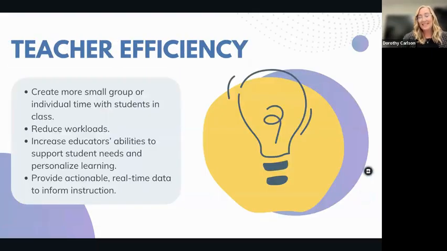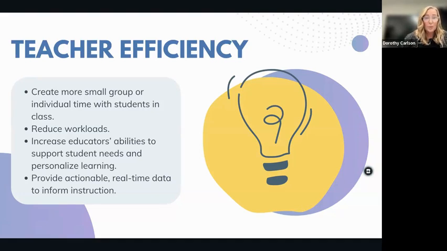Okay, let's dive into some tools now that we have a little bit more literacy around how AI works and how to best work with AI. So we're going to dive into tools that speak to teacher efficiency. So some ways you might use AI for teacher efficiency is creating some more time for small groups in your class or working with individuals.